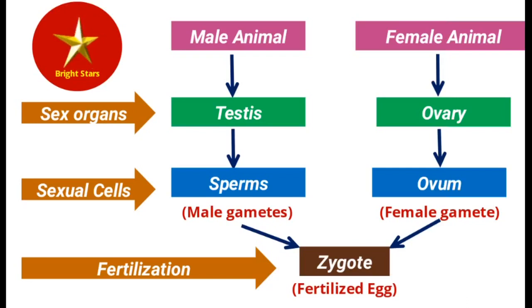So resulting product is a zygote. So male animal has a testis that produces sperms, which are male gametes. Female animal has ovary that produces ovum, the female gamete. The union of sperms and ovum is called fertilization. Fertilization results in the formation of zygote, that is a fertilized egg.